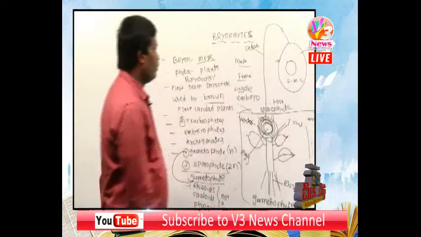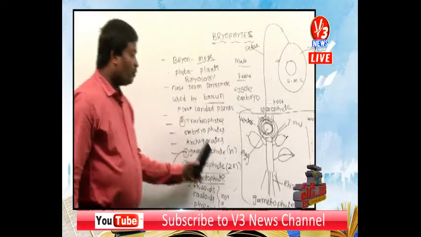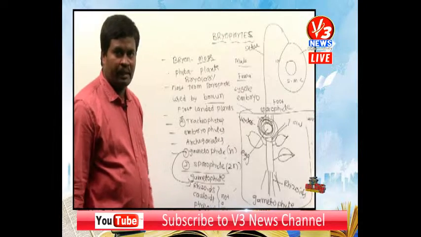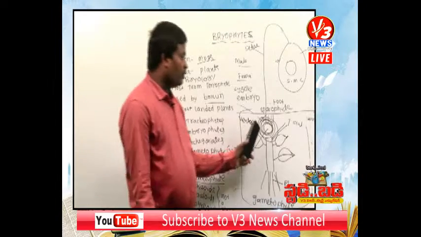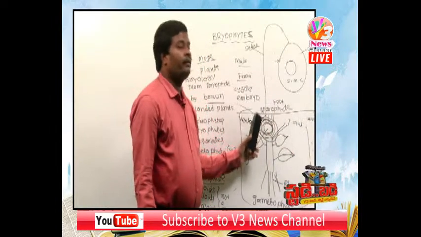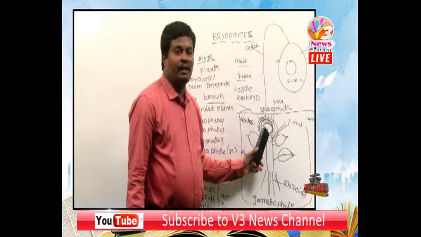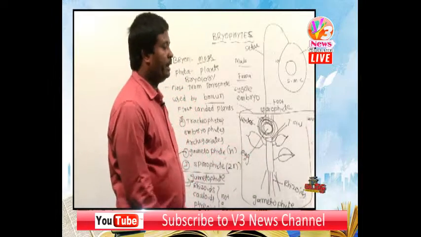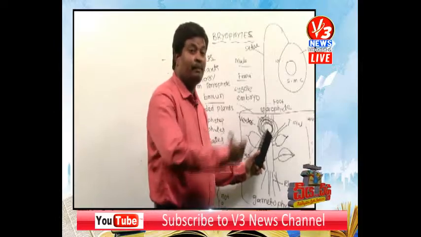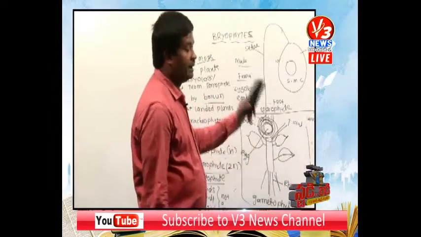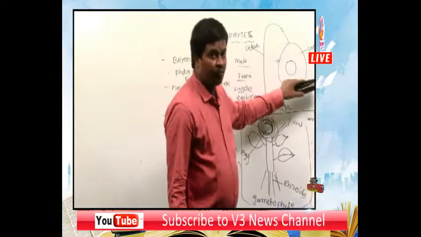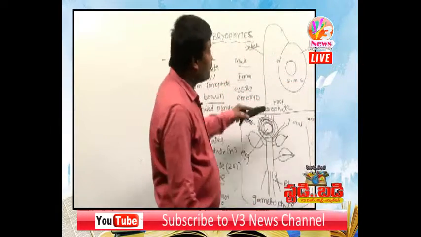Just now I told you the sporophyte is always diploid. But how is it diploid? The antheridium produces the male gamete and the archegonium produces the female gamete. Male and female gametes are haploid. Haploid gametes produce the zygote. The zygote is diploid. The diploid zygote produces a diploid embryo. The diploid embryo develops into a sporophyte.